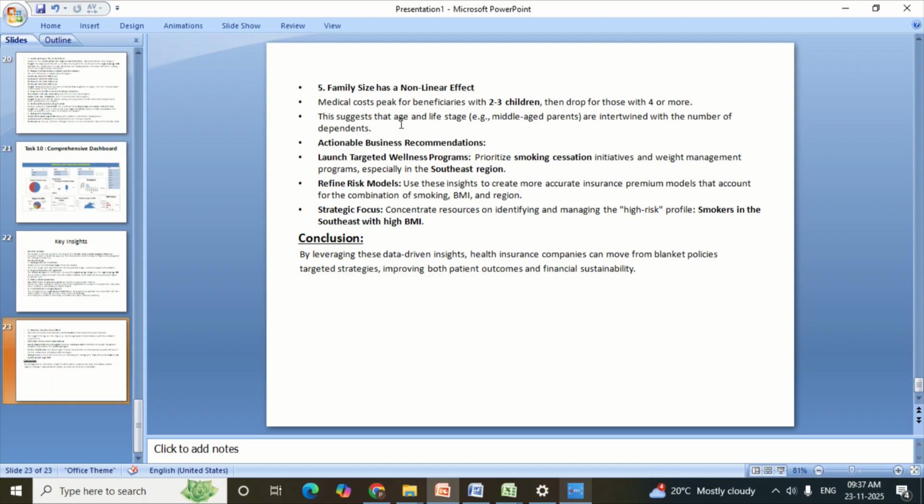Actionable business recommendations: launch targeted wellness programs, prioritizing smoking cessation initiatives and weight management programs, especially in the southern regions. Refine risk models. Use these insights to create more accurate insurance premium models that account for the combination of smoking, BMI, and region. Strategic focus: concentrate resources on identifying and managing the high risk profile of smokers in the Southeast with high BMI. So, my conclusion is that by leveraging these data driven insights, healthcare companies can move from blanket policies to targeted strategies, improving both patient outcomes and financial sustainability.